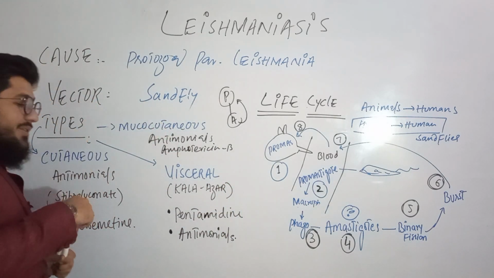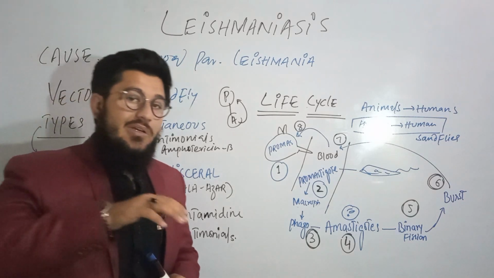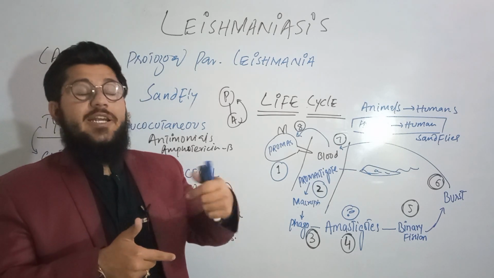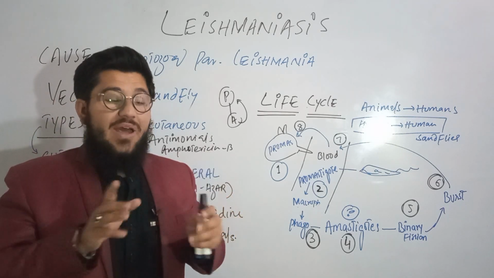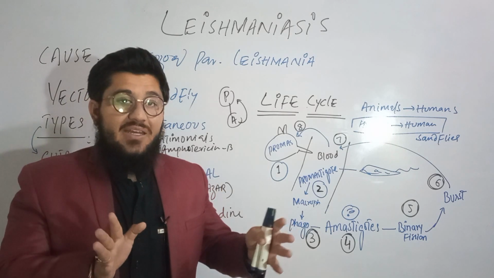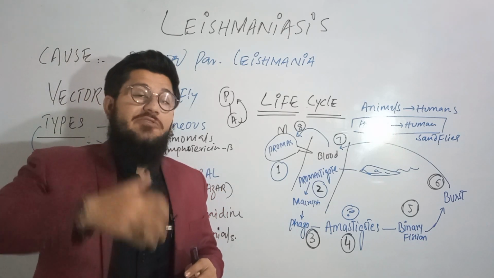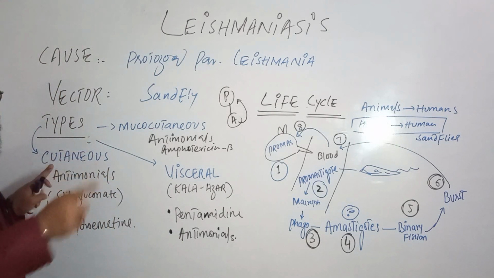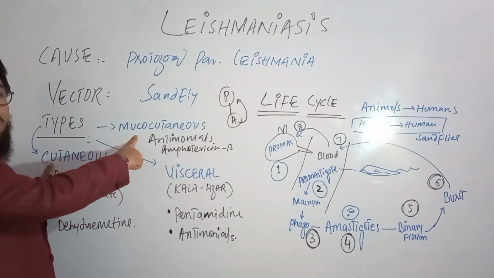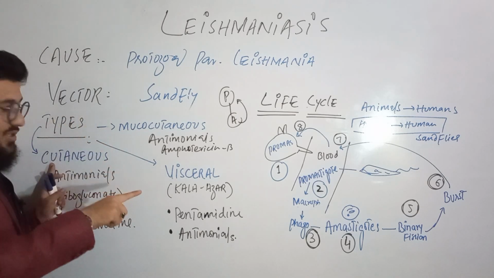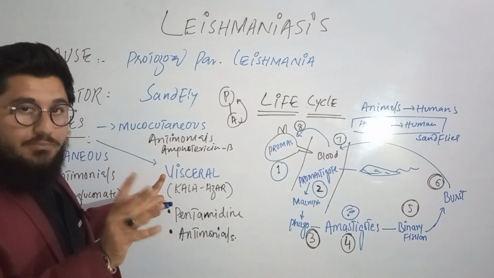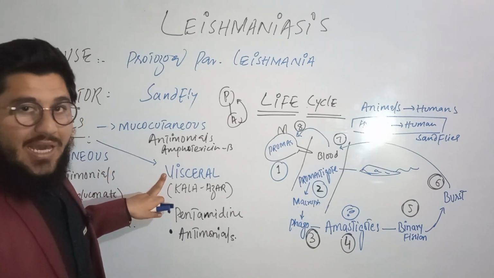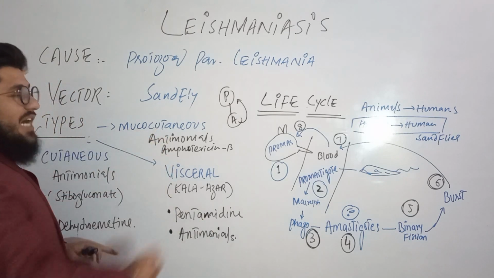Now let's come towards the next point, the types. As I mentioned in the beginning, it affects the skin, mucous membrane, spleen, liver, and bone marrow. These are the sites, and they are placed in three different categories, named as three different types of Leishmaniasis. Number one, affecting the skin, is named cutaneous Leishmaniasis. Affecting the mucous membrane is named mucocutaneous Leishmaniasis, and affecting the liver, spleen, and bone marrow is placed in the category known as visceral Leishmaniasis. So these are all three types of Leishmaniasis.